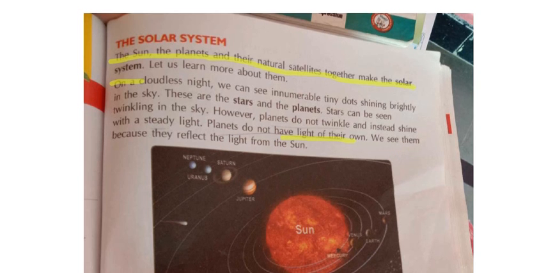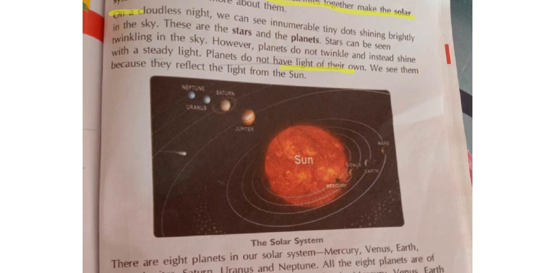If you see in the picture, see how the Sun is burning, yes or no, shining. So this Sun's reflection only will be falling on the planets, and because of that it looks like planets are also shining, but planets will not have any light. The Sun's light will be falling on the planets, and we can see that as if planets are also glowing, shining. Clear? Have you understood this paragraph, Nana?